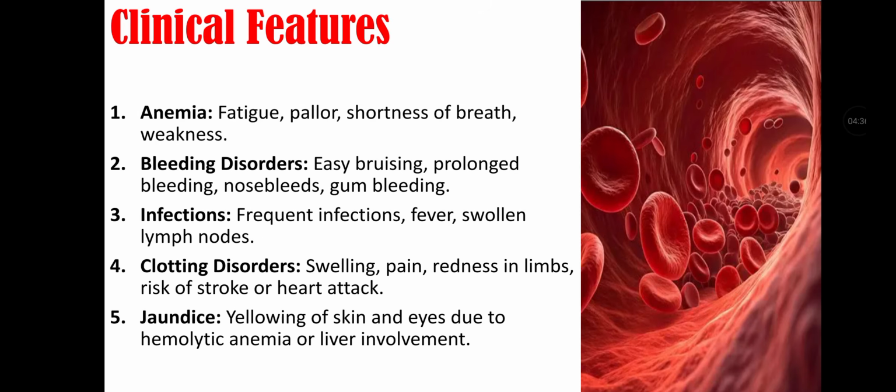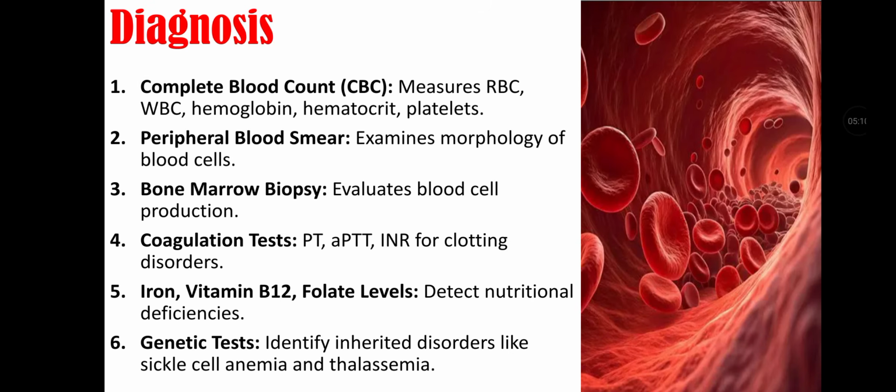Clinical features include anemia, that is fatigue, pallor, shortness of breath, and weakness. Second feature is bleeding disorder that includes easy bruising, prolonged bleeding, nosebleeds, and gum bleeding. Third is infection, that is frequent infection, fever, swollen lymph nodes. Fourth feature is clotting disorders that include swelling, pain, redness in limbs, risk of stroke or heart attack. Fifth is jaundice. That is yellowing of skin and eyes due to hemolytic anemia or liver involvement.